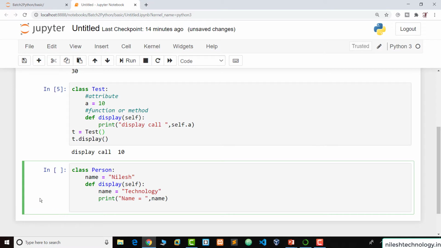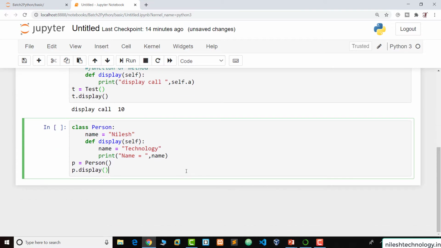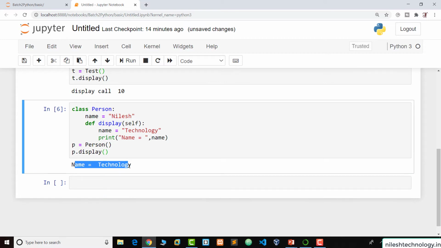So see here what happens when we create the object of this class and call this display function. So when we execute this code, see, the output is name equal to technology.